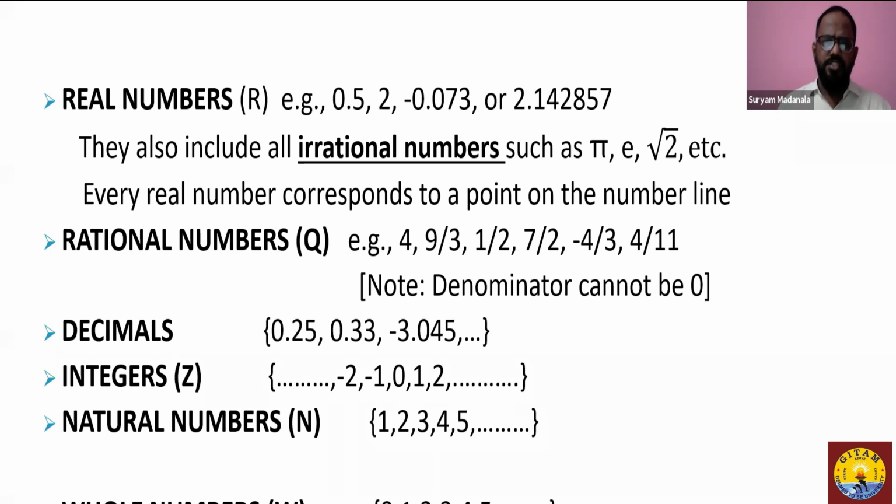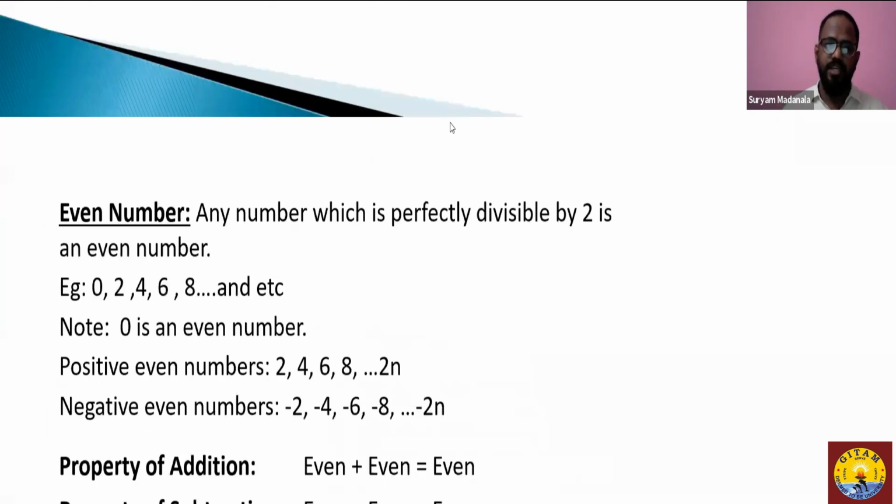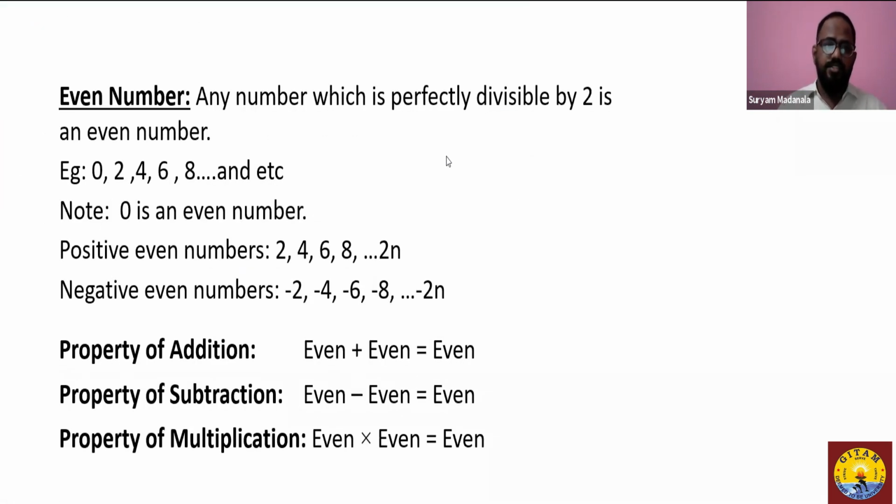So there is nothing much to illustrate on the classification of real numbers because we have already learned all this in our primary and secondary education. But yes, there is something really important to focus more on, the even numbers and the odd numbers, which are again considered to be a part of integers. So even number is one of the classifications of integers. When I say integers, it does not have any decimal value to it. So to be an even number, it has to be an integer first.